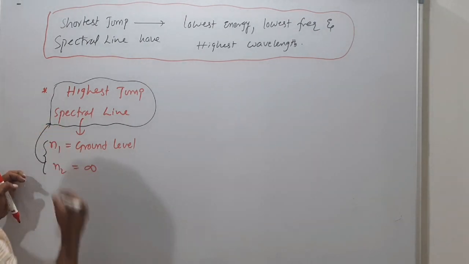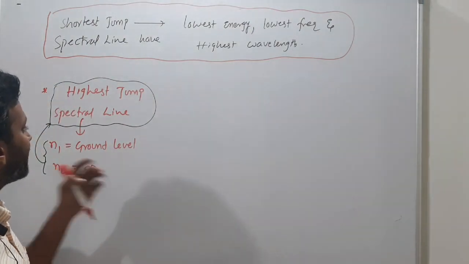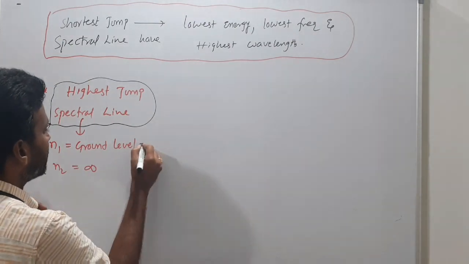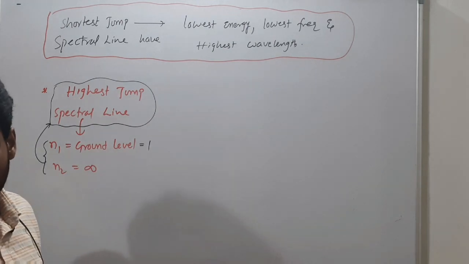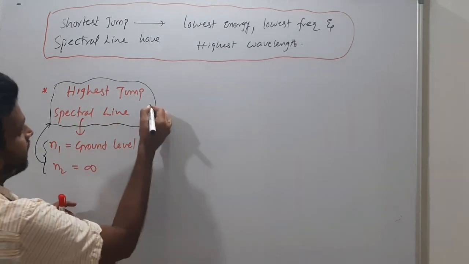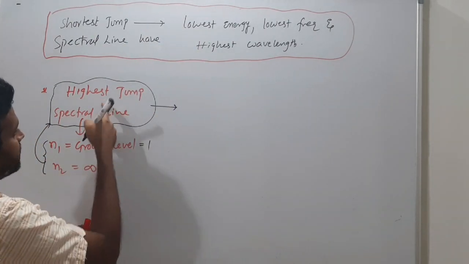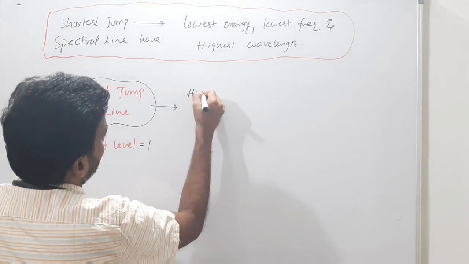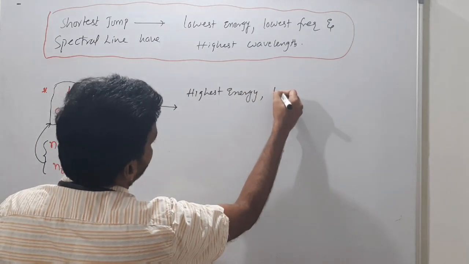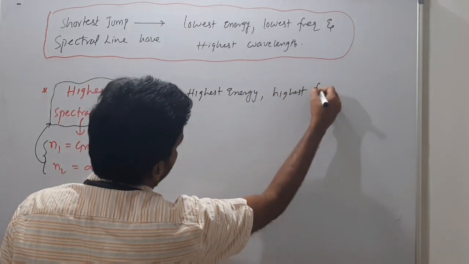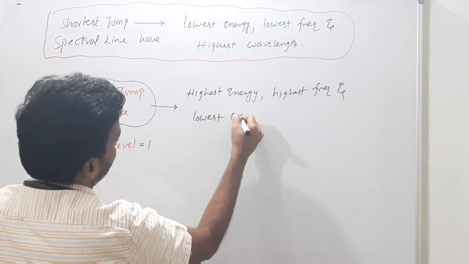These two you will consider. N1 is the ground level. Suppose I am asking the highest jump in the Lyman series, then the ground level will be 1 and N2 will be infinity for the highest jump. So the highest jump spectral line is the reverse of this: it has the highest energy, highest frequency and lowest wavelength.